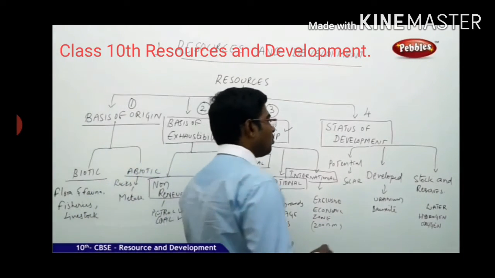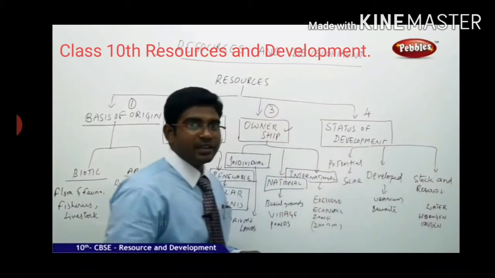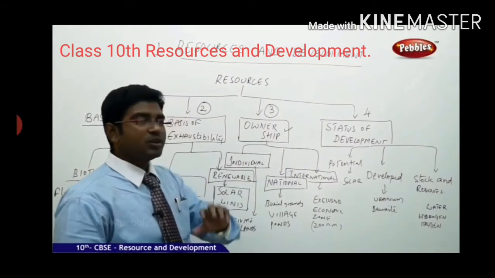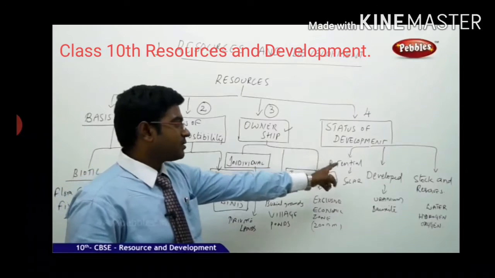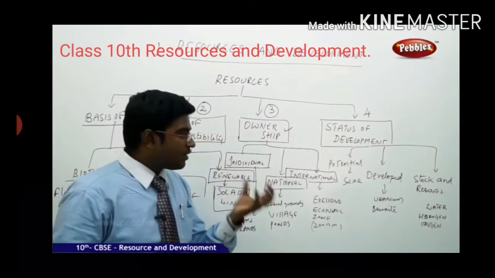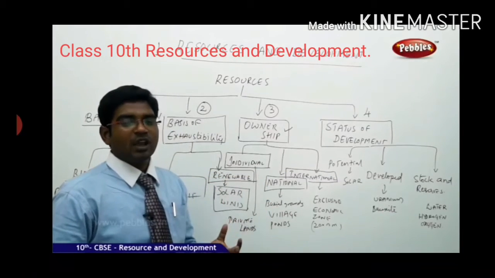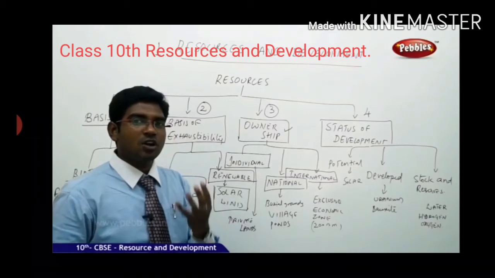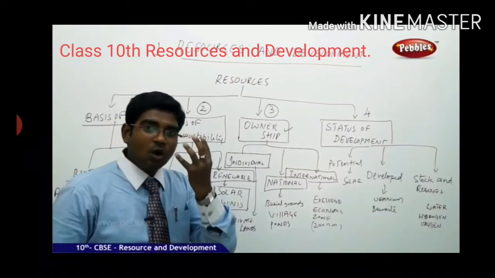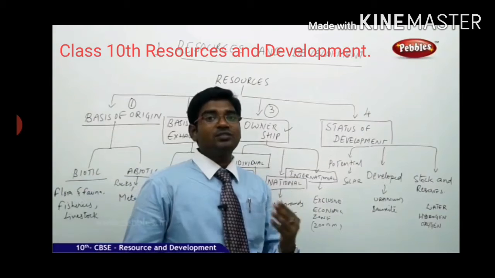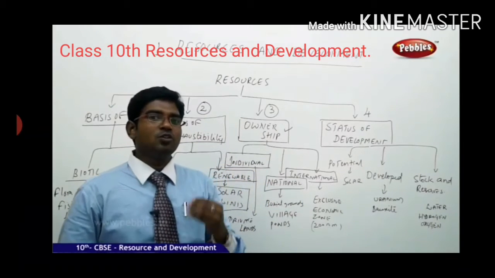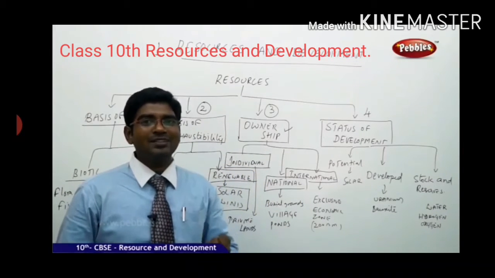The status of development is further divided into three major categories. One is potential, based on the potential of the thing. Whether the potential is properly utilized or not is secondary. But how much potential does it have, that is very important. For example, you go to Gujarat or Rajasthan.